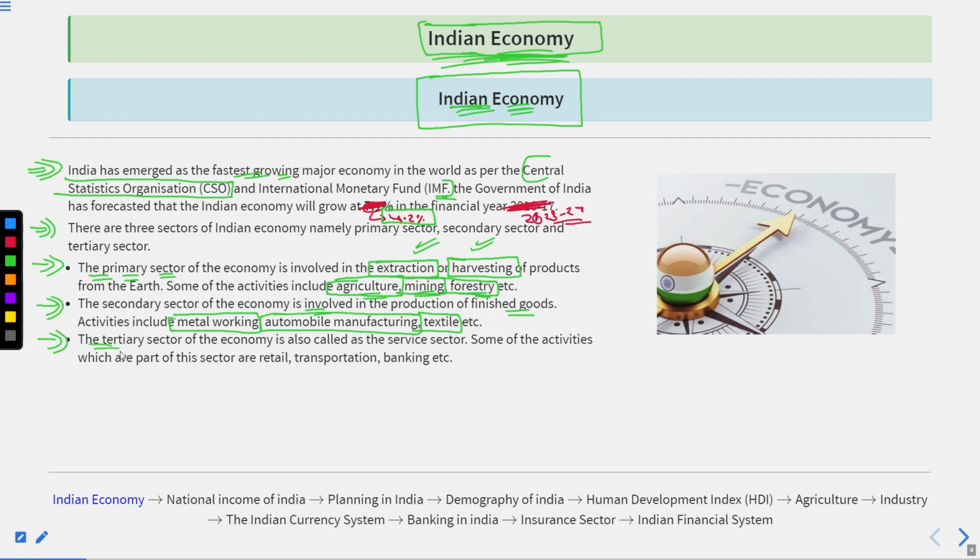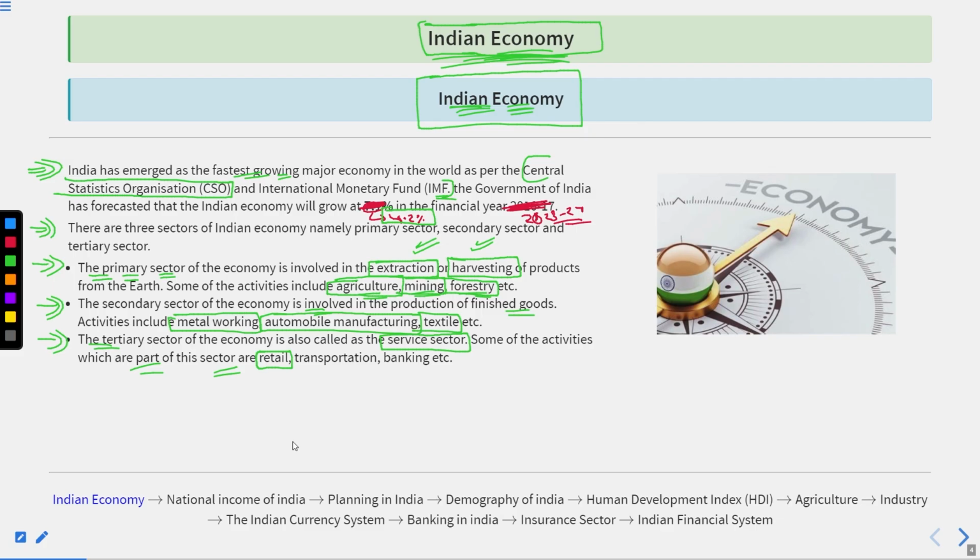Thereafter, the third is the tertiary sector. The tertiary sector of the economy is also called the service sector. Some of the activities which are part of this sector are retailing. It means shop owners, showrooms, complexes: are they producing anything?